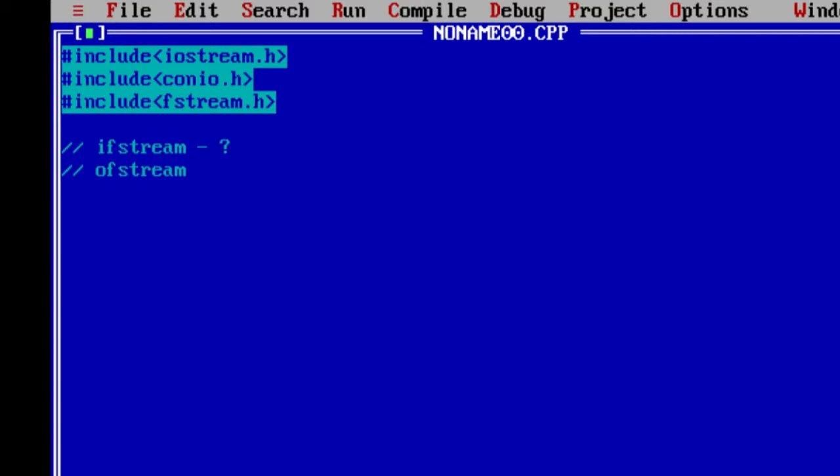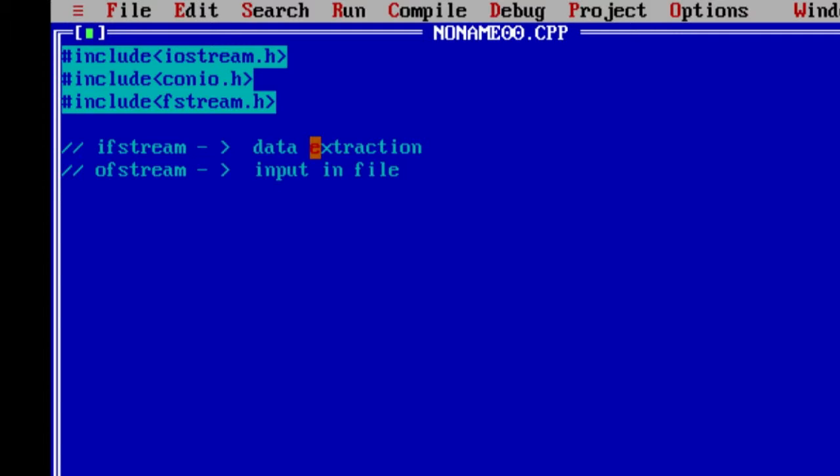This ifstream we are going to use for data extraction, and this ofstream we are going to use for input in a file. Ifstream we will use for data extraction, and ofstream you will use for giving input in a file. We want to give input in a file.